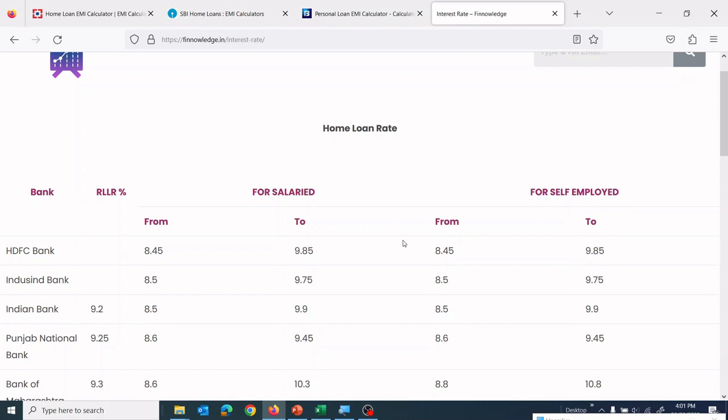So whenever you are taking a loan or you have an existing loan, you should check exactly how much interest you are paying on the loan.